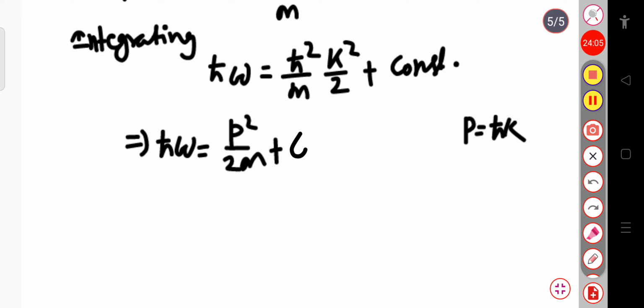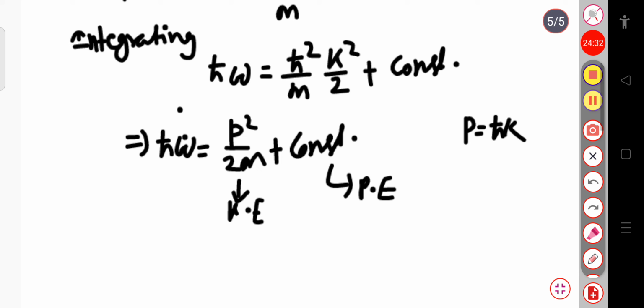Okay, so the first term on the right hand side is nothing but the kinetic energy of the particle, and the second term, the constant of the integration, also has the dimension of energy. This constant term is nothing but your potential energy. So we can say that if a free particle moves in a region where the potential energy is constant, it encounters no net force.